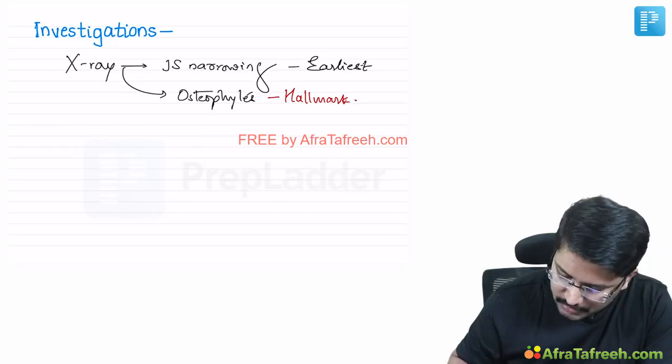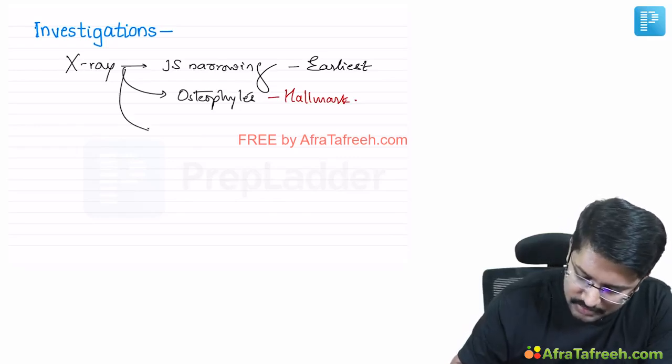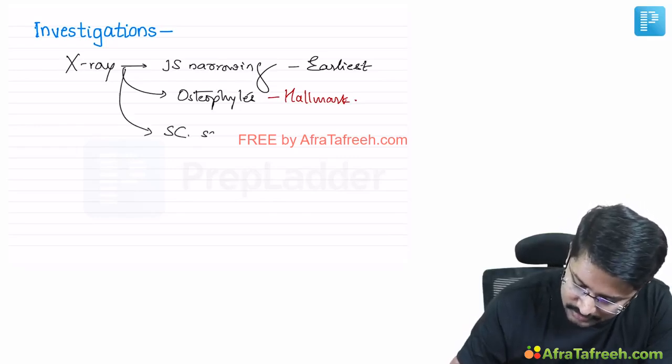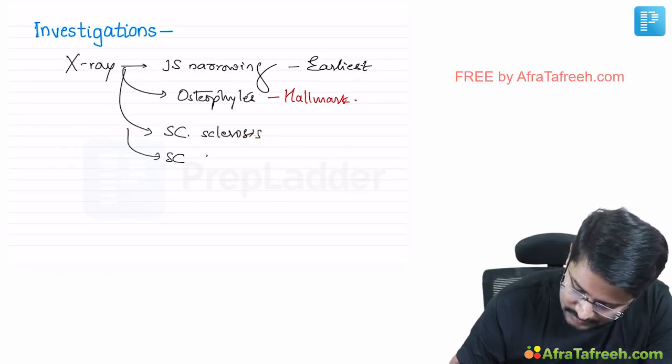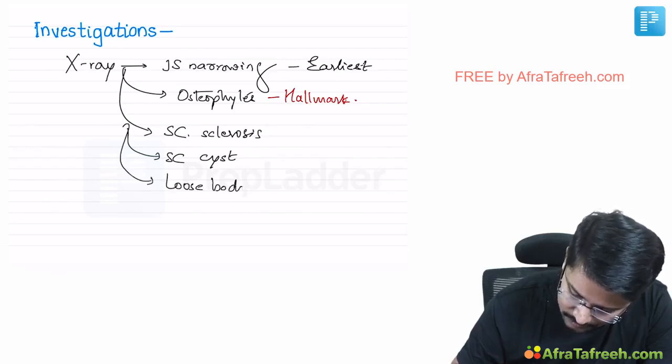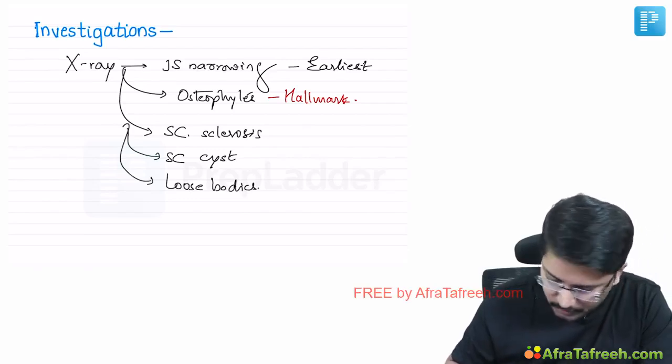Apart from these two important findings, we also notice subchondral sclerosis and subchondral cyst formation, and sometimes there may be presence of loose bodies. These are the X-ray findings we are noticing.